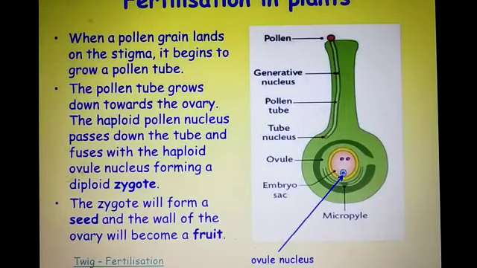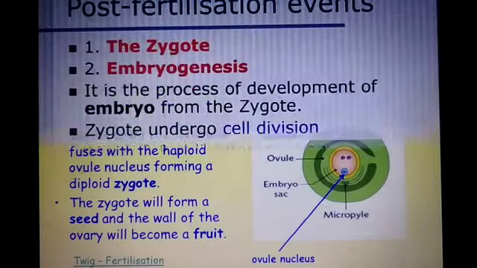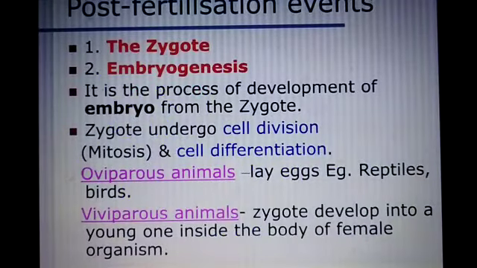And fertilization in plants. When a pollen grain lands on a stigma, it begins to grow a pollen tube. This pollen tube grows down towards the ovary. The haploid pollen nuclei pass down the tube and fuse with the haploid ovule, forming a diploid zygote. The zygote will form a seed and the wall of the ovary will become a fruit. The next one is post-fertilization.